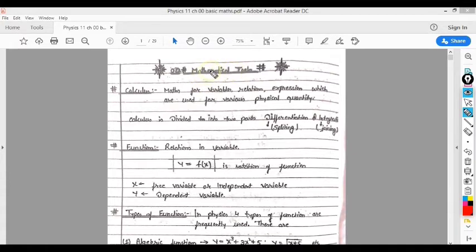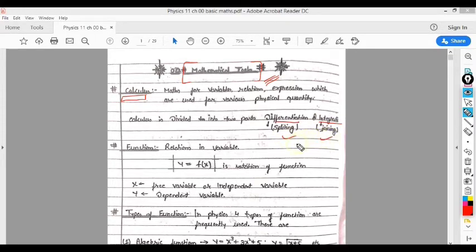So before starting the first chapter, that is physical world, we will see some basic concepts of mathematics that will be very helpful for us to understand the different concepts of different chapters. So it is always recommended that you go through all these basic concepts of mathematics before starting the physics session. Okay, so we will discuss only those concepts which are useful for us, and under those concepts the first thing is differentiation and the second thing is integration.